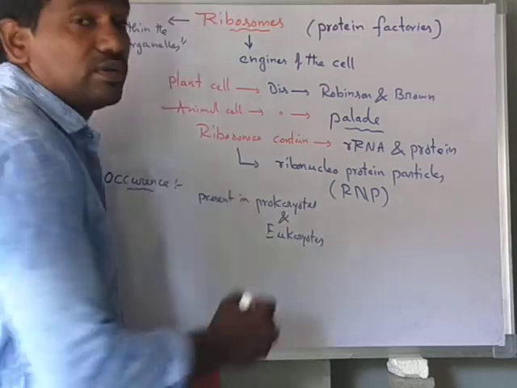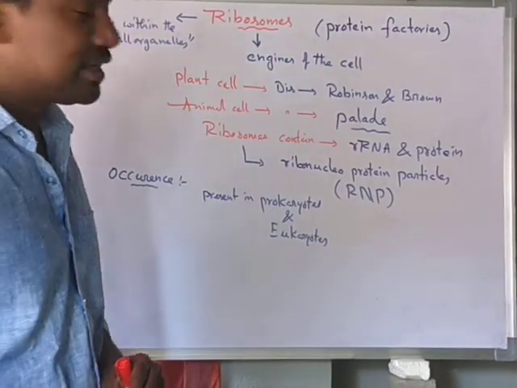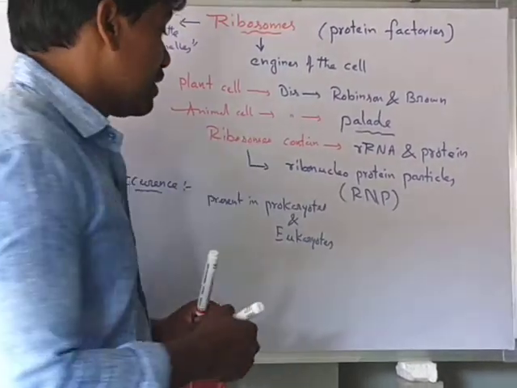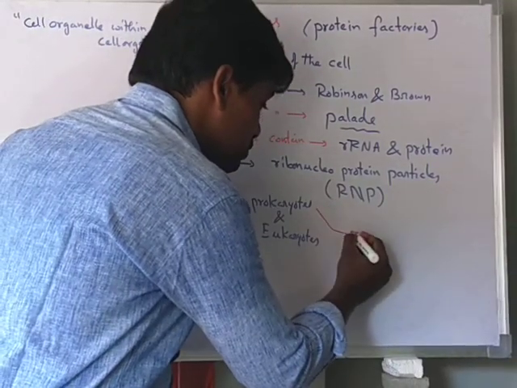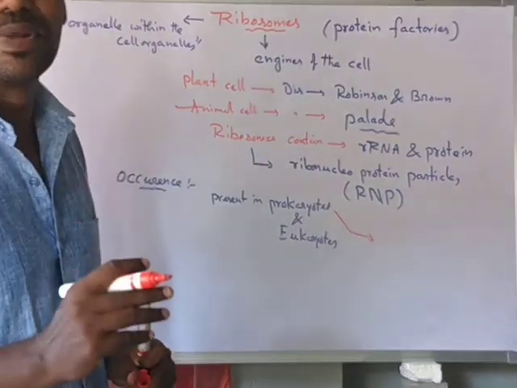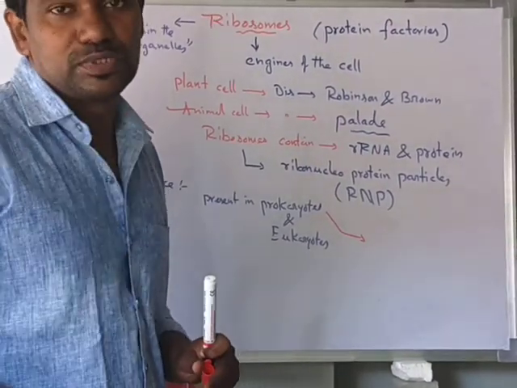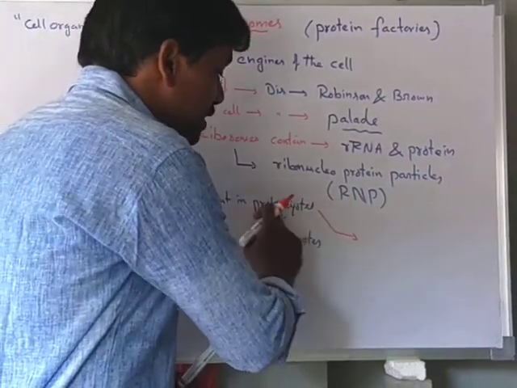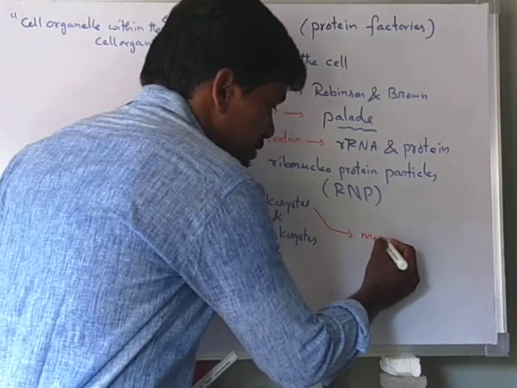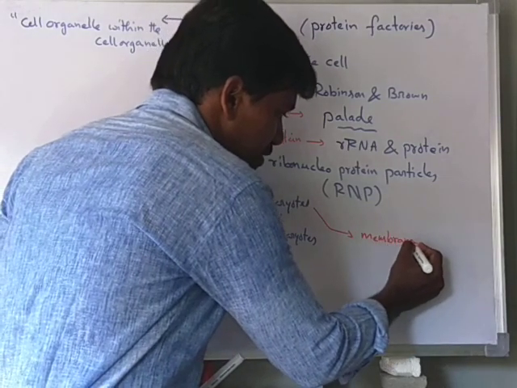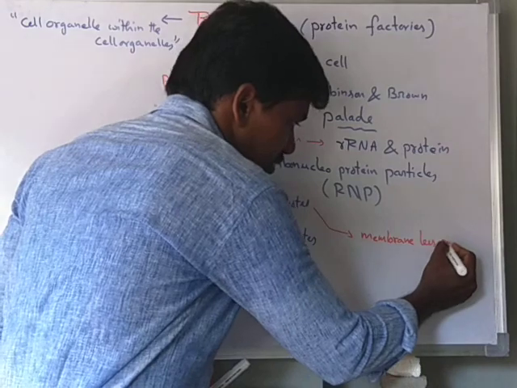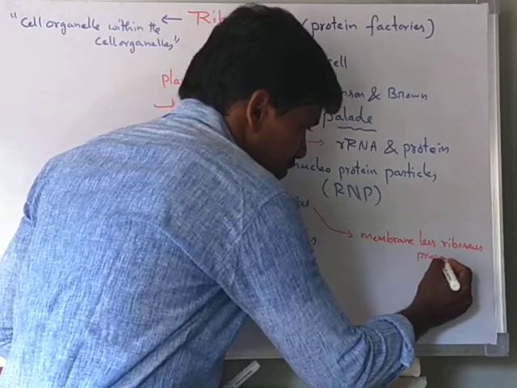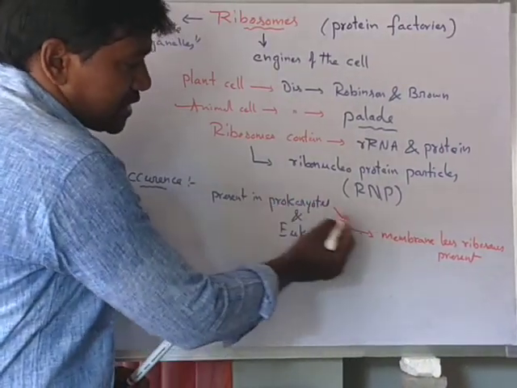The ribosomes present in prokaryotes are membrane-less ribosomes.